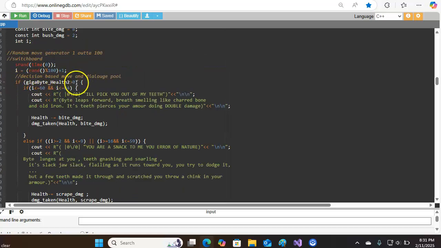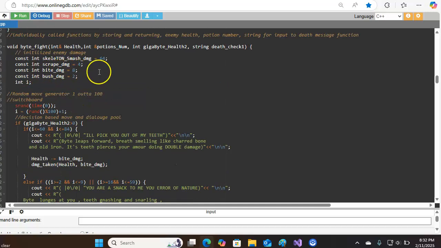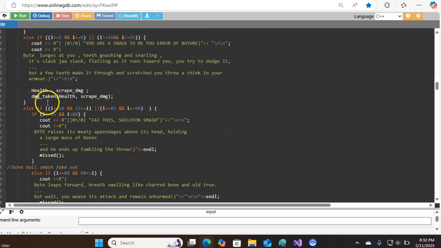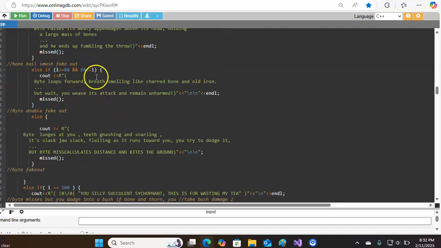As seen here, decisions are made as long as gigabyte health, which is the character, is above 0, it'll keep going. If the random number is between 60 and 84, it'll cause this amount of bite damage. So name, bite damage, each being different in order to actually do something different, as well as going through another function that allows the actual output of how much damage is taken and how much the attack was. Everything else is simply a difference in attack name and power. As seen here, the difference is caused by a random number. Everything else is going to be a miss.